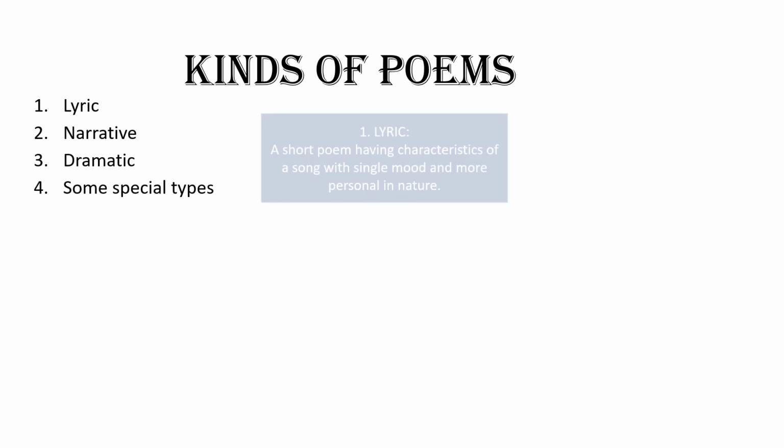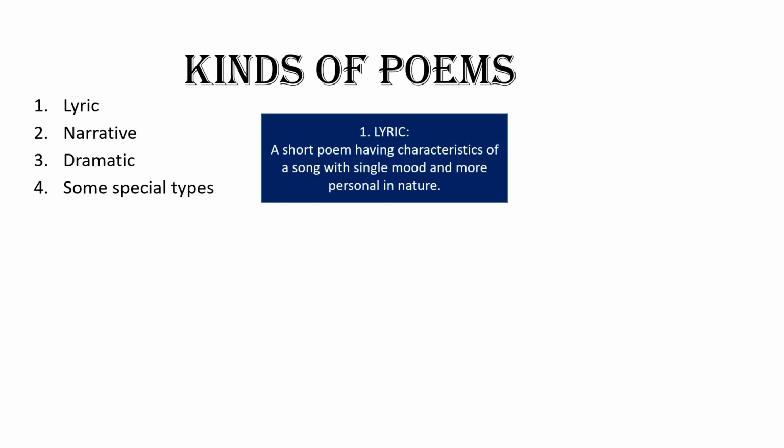A poem can be a lyric, a narrative, a dramatic, or there are some other special types. A lyric is a short poem having characteristics of a song with a single mood and more personal in nature. For example, a sonnet, ode, elegy.